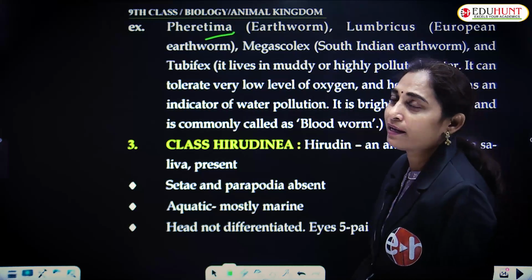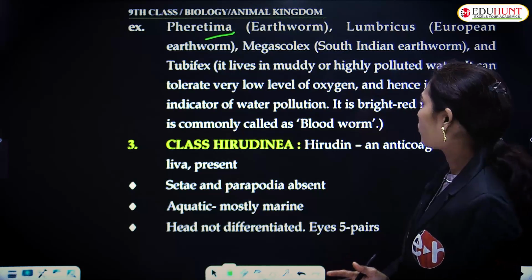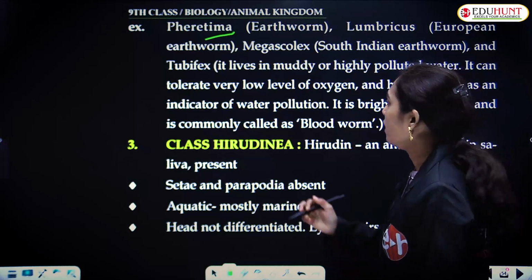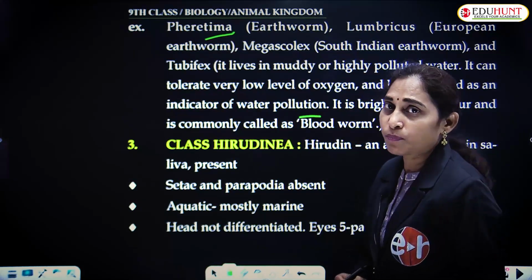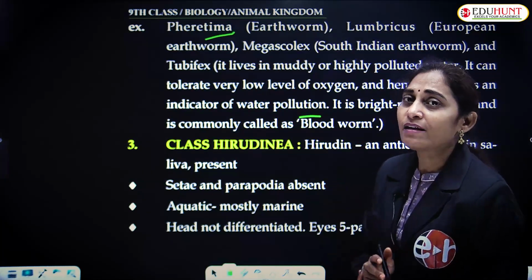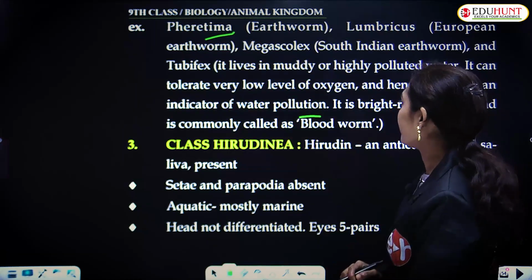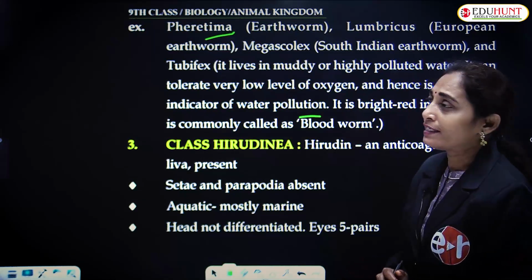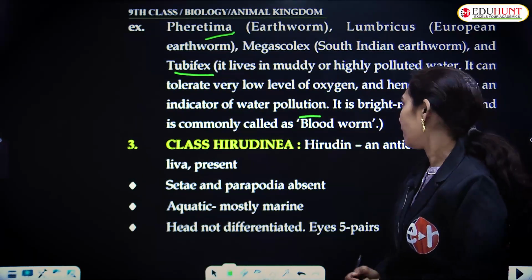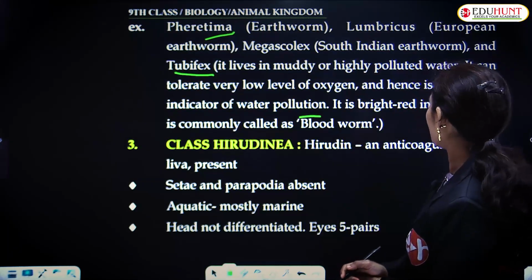Tubifex lives in muddy or highly polluted water. It can tolerate a very small amount of oxygen, and hence it is used as an indicator of water pollution, because if it is present in that water, it indicates that there is little oxygen in the water. That is, it is a pollution indicator. Tubifex is an annelid of the class Oligochaeta. It is bright red in color.